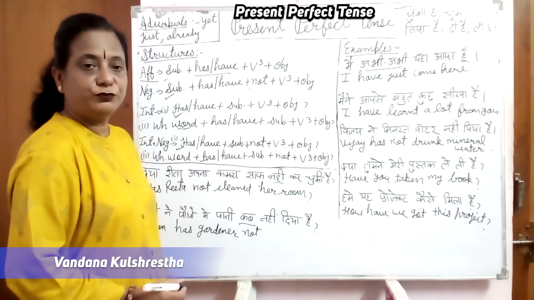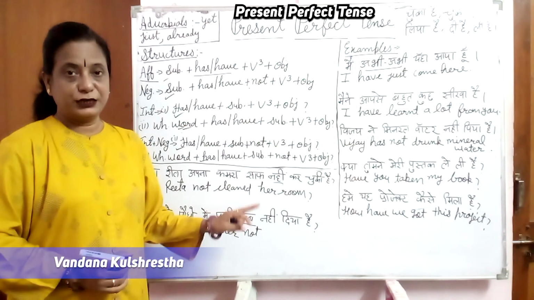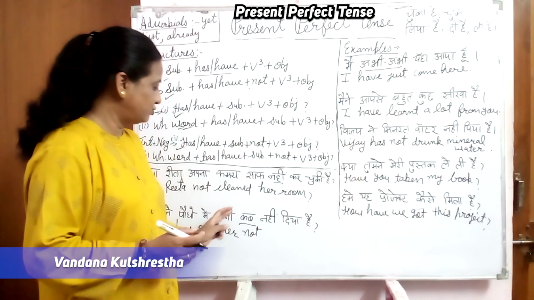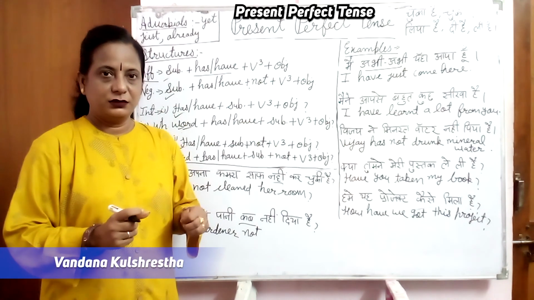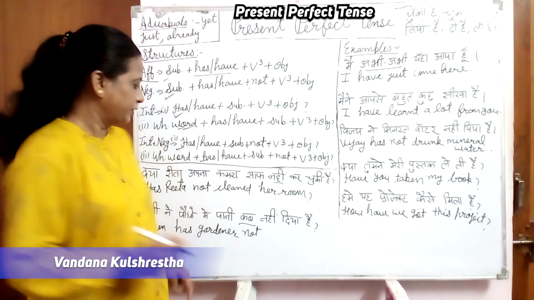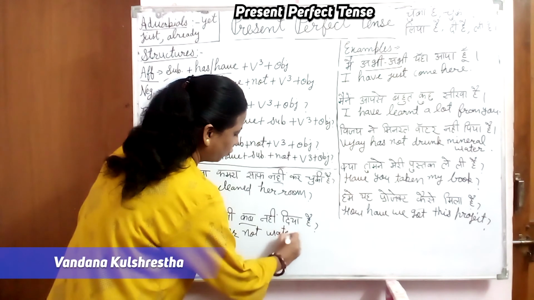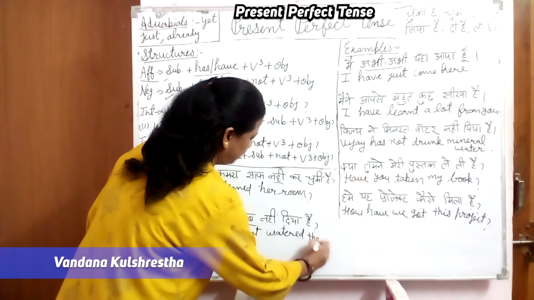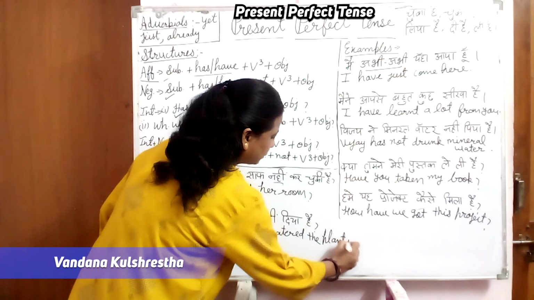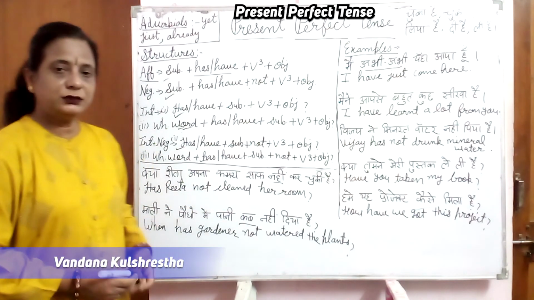And then third form of verb. What is verb in this sentence? पानी देना, not देना given. पानी देना, all these two words पानी देना comes together. Okay, in Hindi. So we have to use only one word for this, पानी देना. So when has gardener not watered the plants?